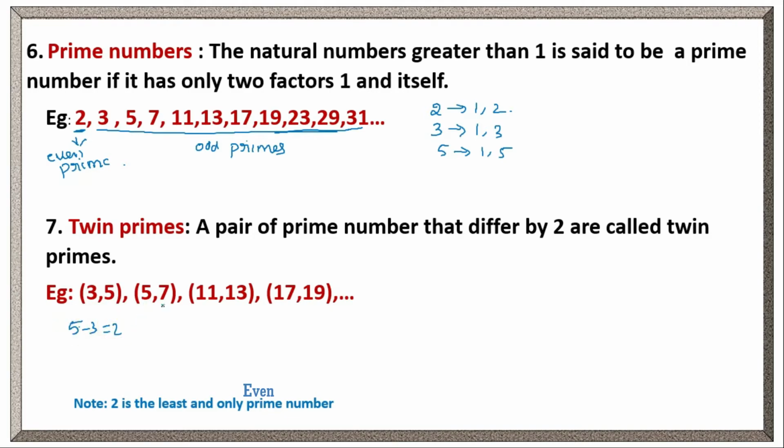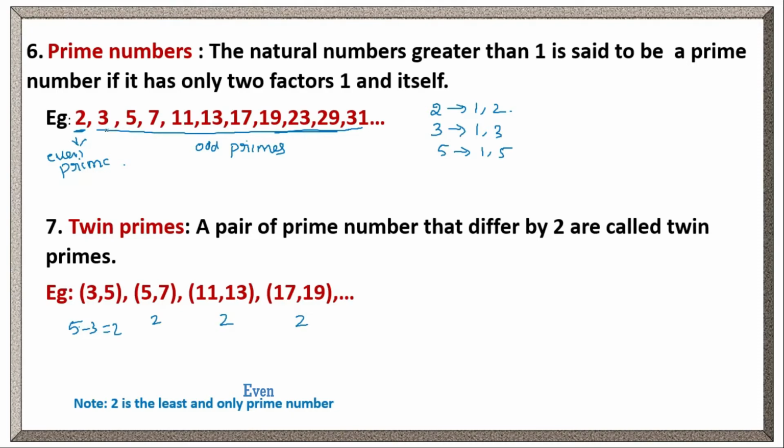Clear? Here also 5 and 7 are prime numbers. What is the difference? 7 minus 5 is 2. The difference is 2 here also. And 11 and 13. Both are prime numbers and the difference is 2. Here also both are prime numbers. 17 and 19 are prime numbers. The difference is 2. In this way we can write many twin primes.